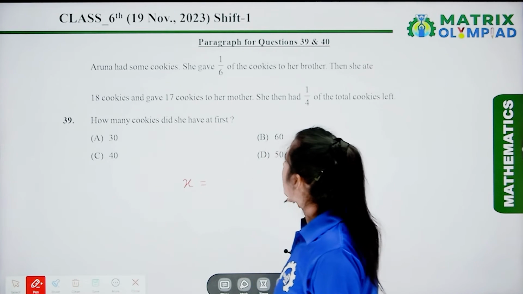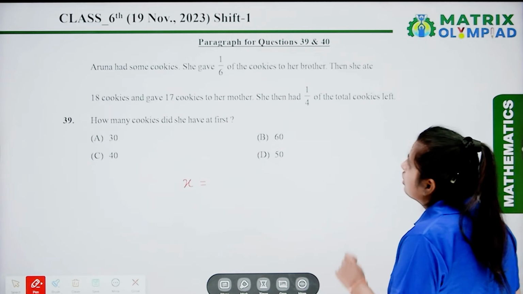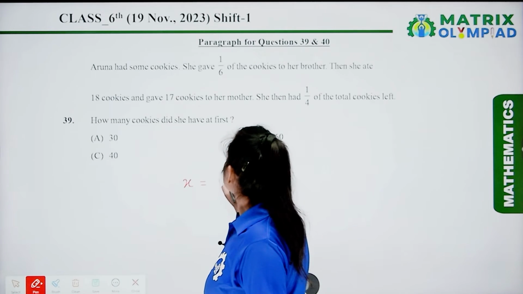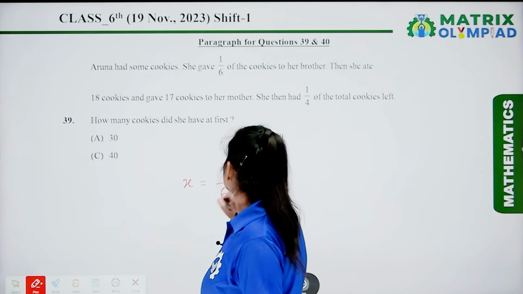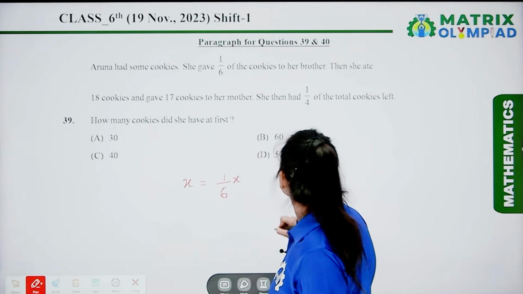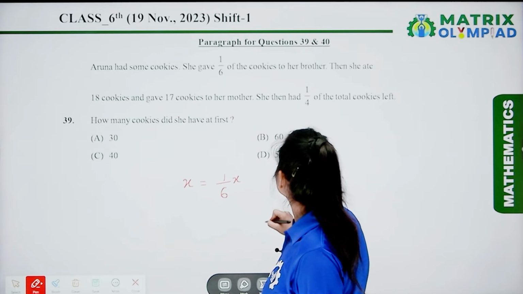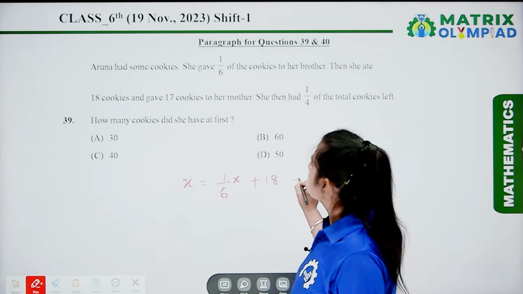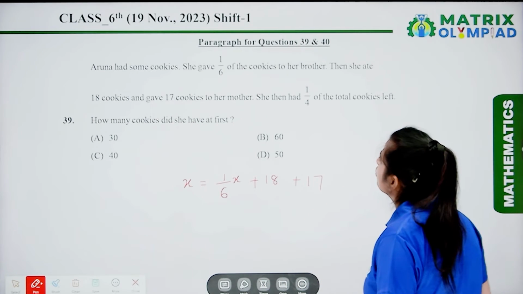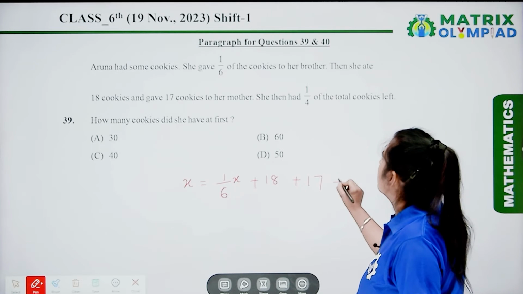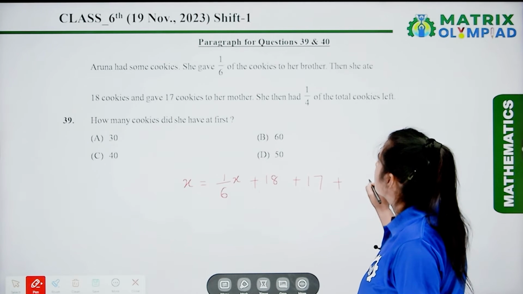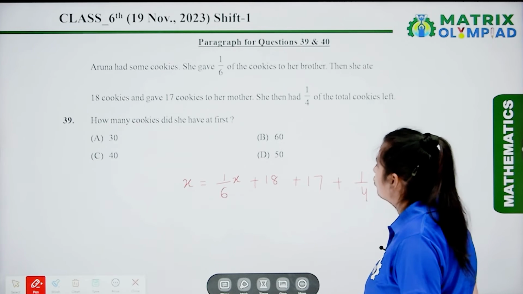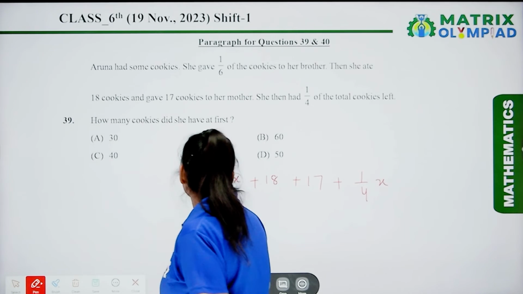Now let's find out how she has distributed the things. She gave 1/6 of the cookies to her brother. Then she ate 18. Then she gave 17 cookies to her mother, and then lastly she was left with 1/4. So let's calculate it.